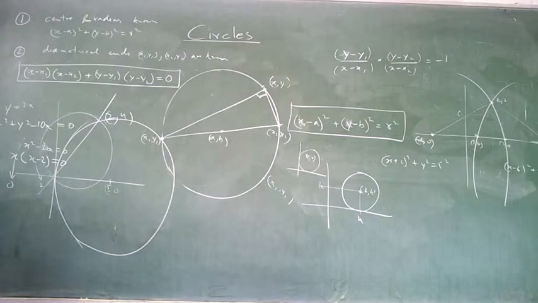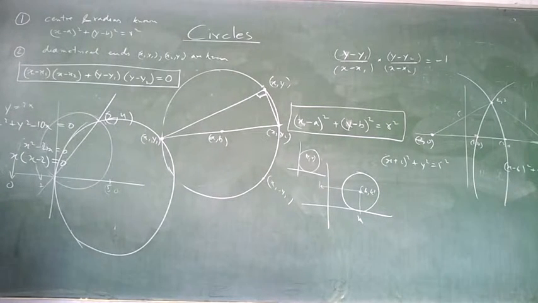5, 7 is one of the points. 6, 6 is another point, and 2, minus 2 is the third point. I can also say the vertices of a triangle are these. Find the equation of the circumcircle, which will pass through all the vertices. It's the same thing or not? There are many ways of getting it. Anything you use, I am okay with it.